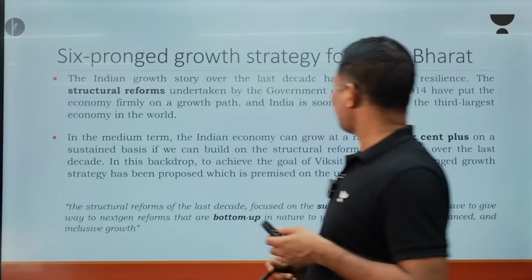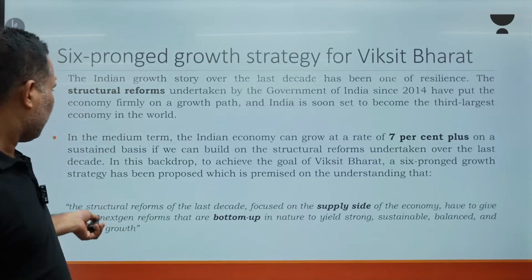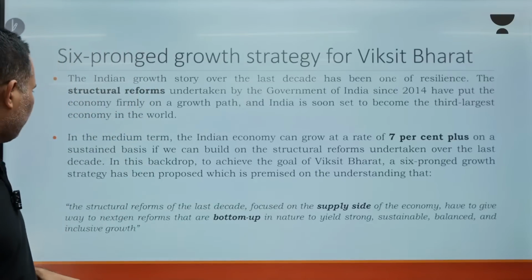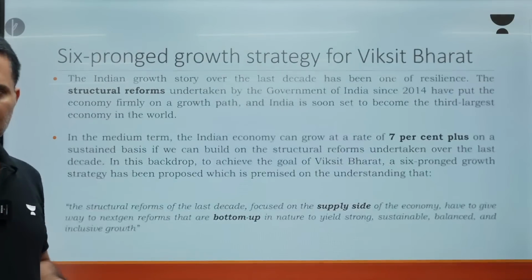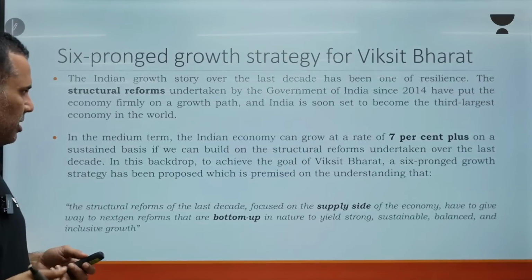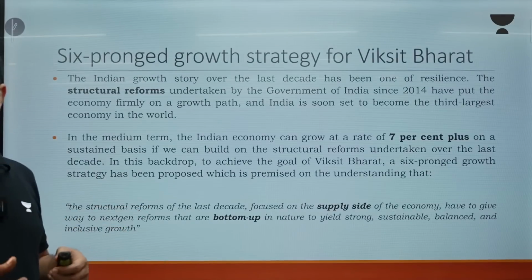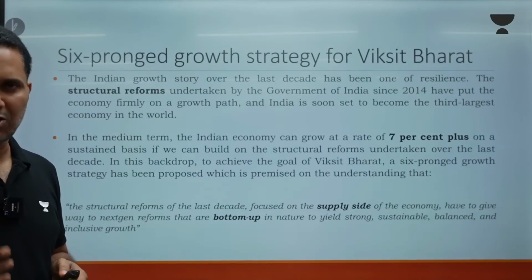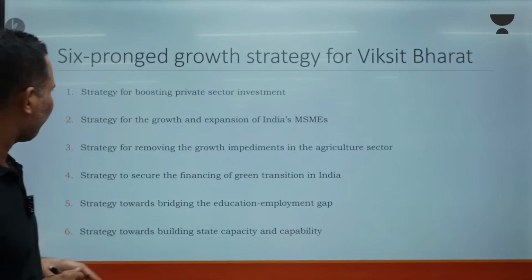Then growth strategy for Viksit Bharat. As I told you, the structural reforms of the last decade focused on the supply side of the economy. Now it is saying that we must give way to the bottom-up approach, the bottom-up model for further growth and for being a developed economy. And that Viksit Bharat target can be achieved by the 6 strategies that the economic survey has suggested. Those are the 6-pronged growth strategy for Viksit Bharat.